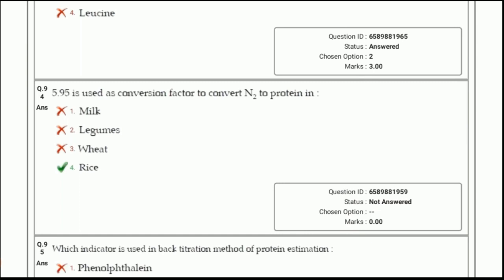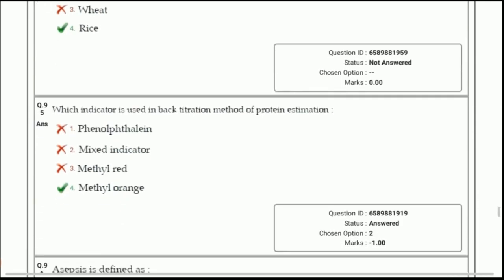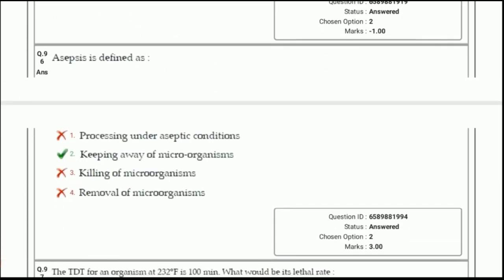These factors are used in the Kjeldahl method, and in that, nitrogen is converted into protein by using a particular formula, and in that this factor is used. Next question, which indicator is used in back titration method for protein estimation? Answer is methyl orange. Question number 96. Asepsis is defined as, option 2, keeping away of microorganisms.